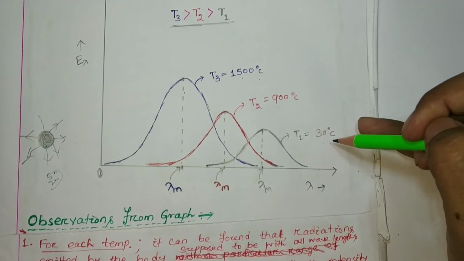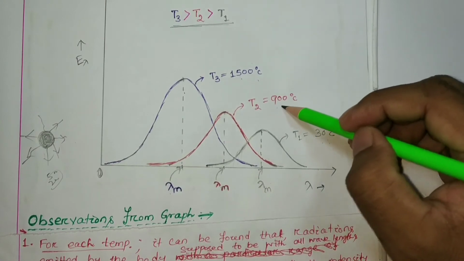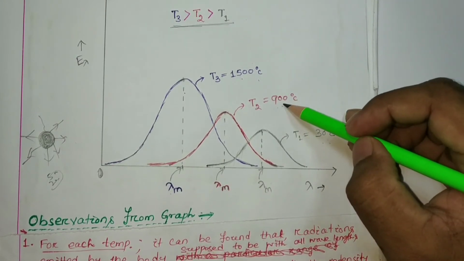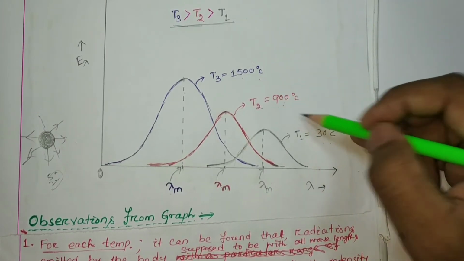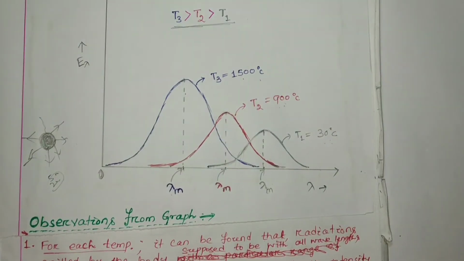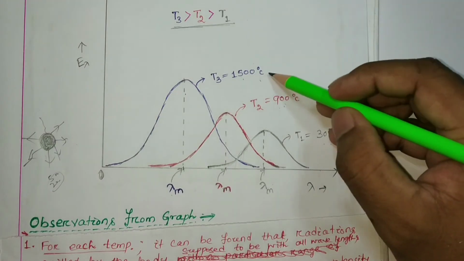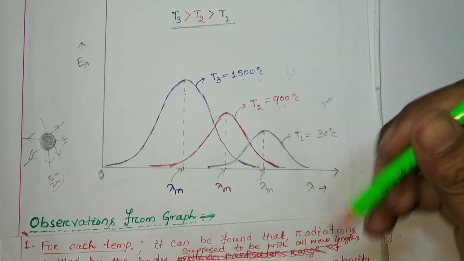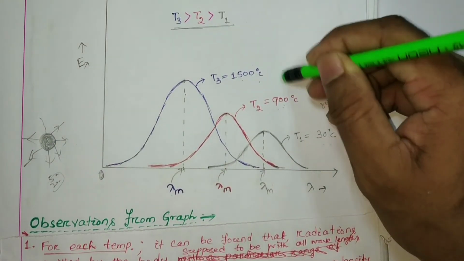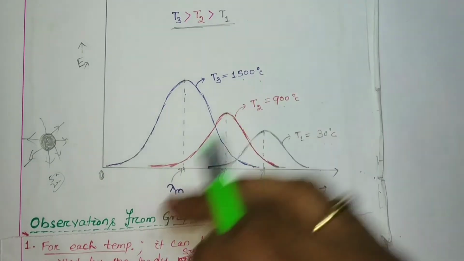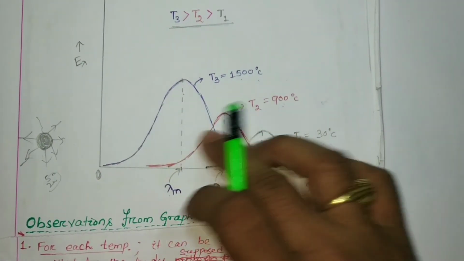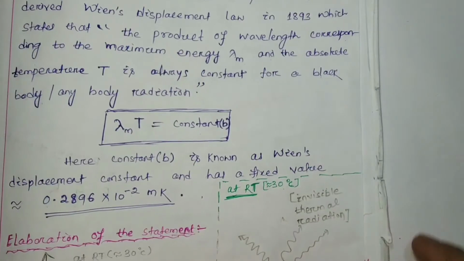Temperature 30, then 900 degree centigrade, and then 1500. Here the temperature difference is around 800, and here around 600. So there is no uniform temperature difference here. We drew these three curves by considering this example.